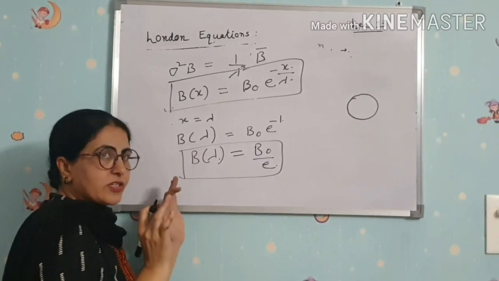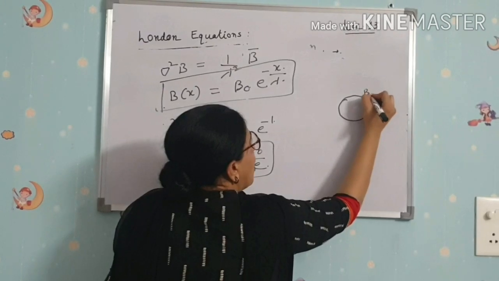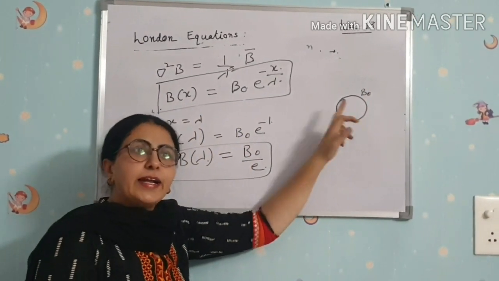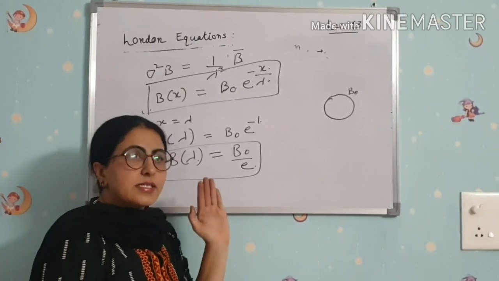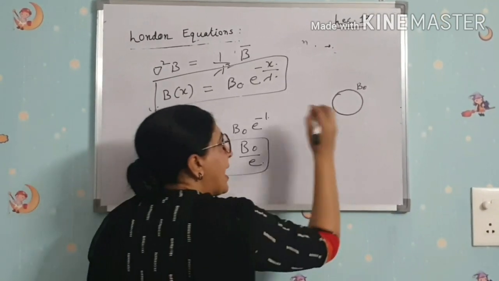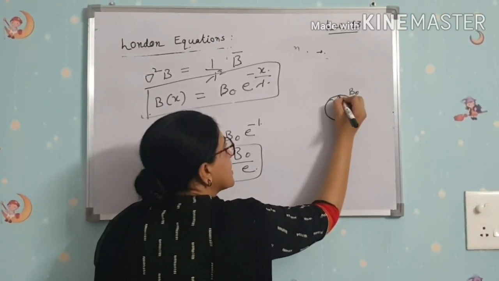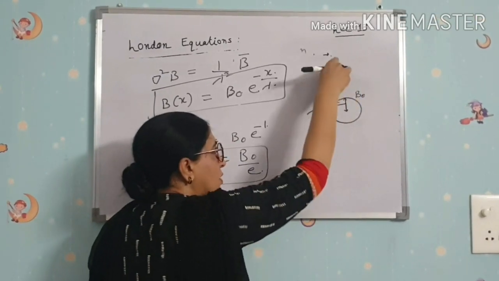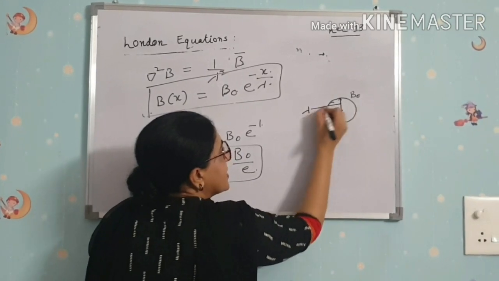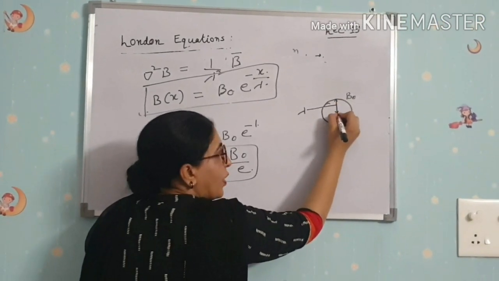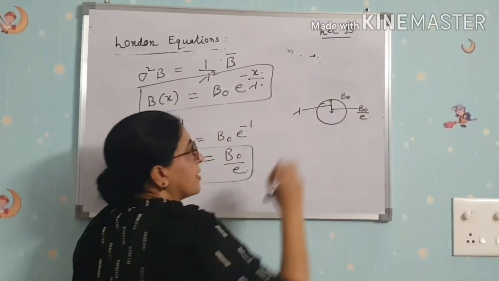So how do we define penetration depth? Lambda is the penetration depth. This B naught is the magnetic field at the surface of the superconductor. When the field penetrates the superconductor to a distance lambda, the field at that point is B naught by e.